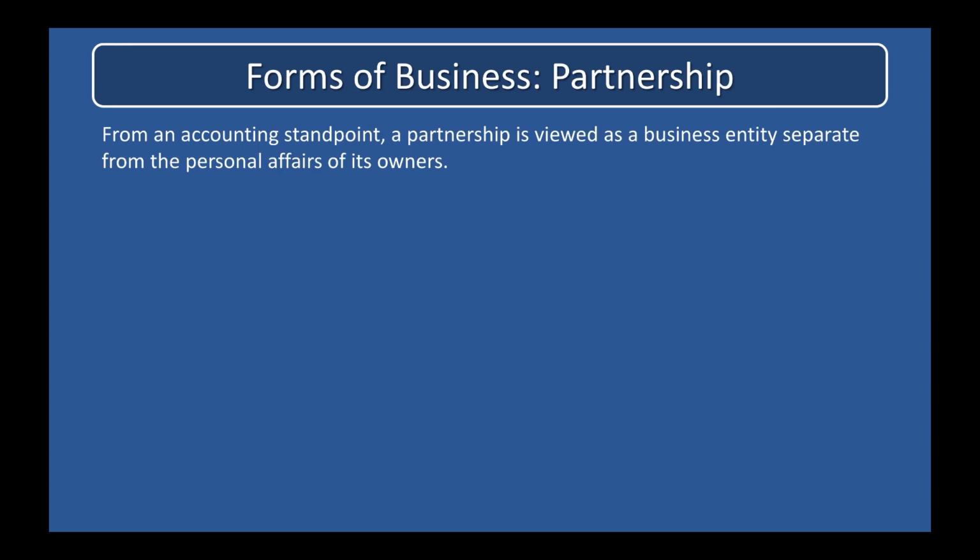An unincorporated business owned by two or more persons voluntarily acting as partners or co-owners is called a partnership. Partnerships, like sole proprietorships, are widely used for small businesses. In addition, some large professional practices, including CPA firms and law firms, are organized as partnerships. As in the case of the sole proprietorship, the owners of a partnership are personally responsible for all debts of the business. From an accounting standpoint, a partnership is viewed as a business entity separate from the personal affairs of its owners. A benefit of the partnership form over the sole proprietorship form is the ability to bring together larger amounts of capital investment from multiple owners.